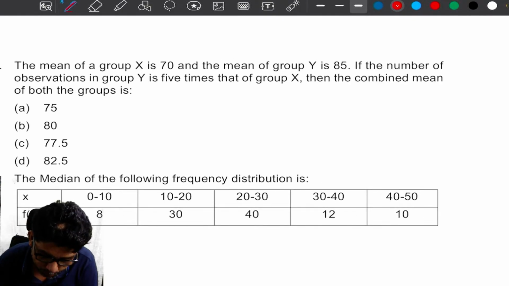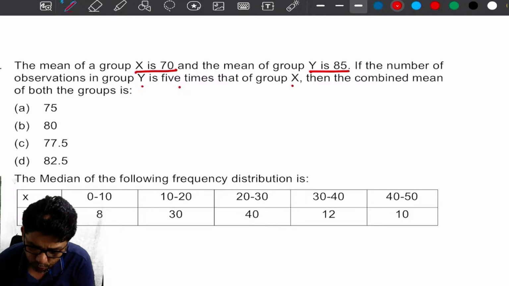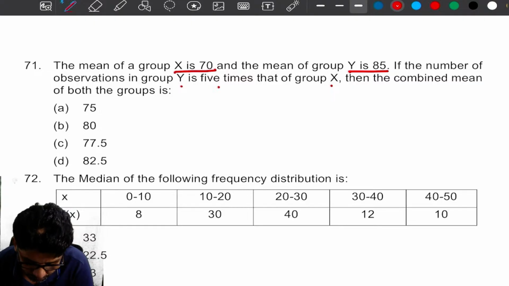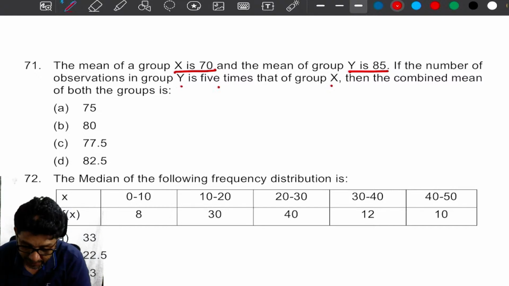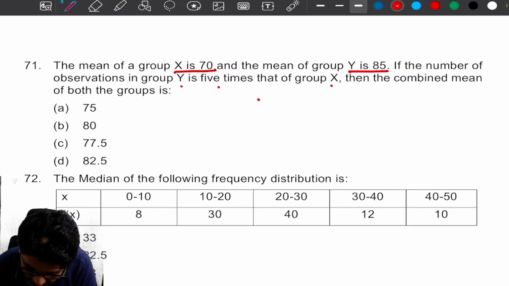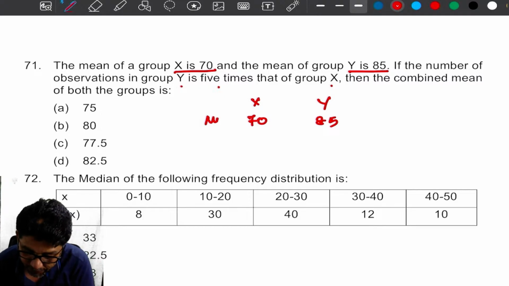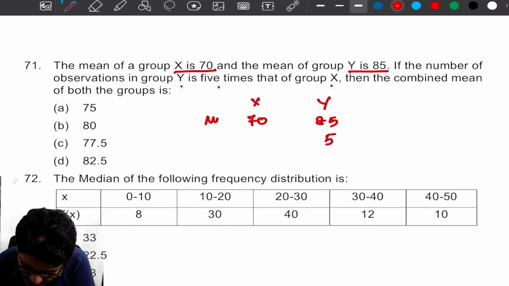The mean of group X is 70, the mean of group Y is 85. If the number of observations of group Y is 5 times that of group X, then the combined mean of both groups is... I think this sum we already did, it was asked in the exam also. For example, X, Y, means 70, 85. The number of observations of group Y is 5 times the number of observations of group X.